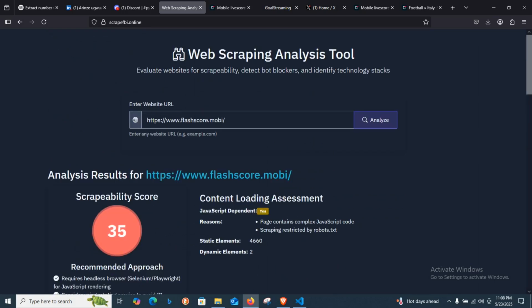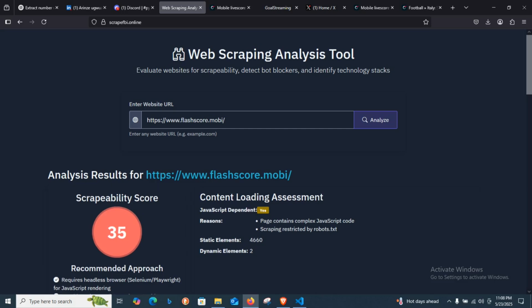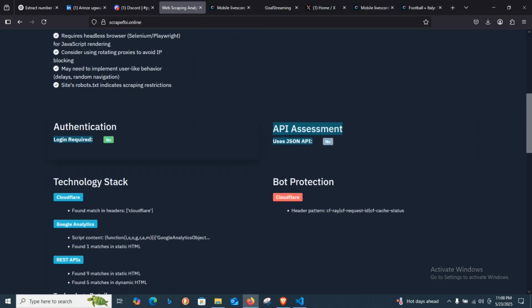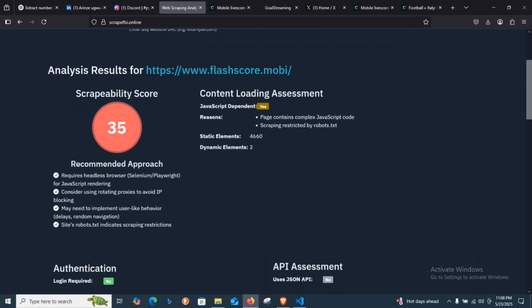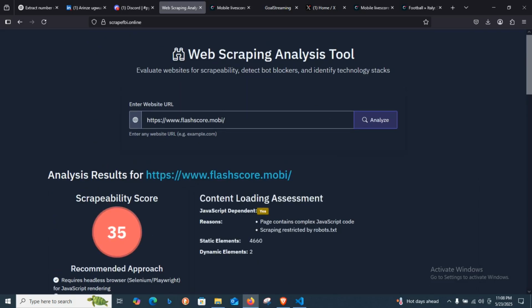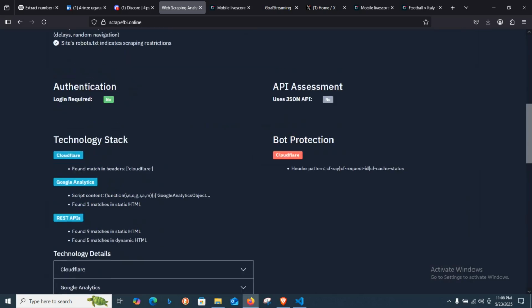So the tool is a nice tool that makes it easier for you even before you start scraping. It makes it easier for you to know what to expect and how to deal with it. So it has taken the hard part away, and it's not detecting any JSON. This part detects if there is a JSON that is rendering the website information. So you might not use a scraper. You might just use a data extraction system to extract if there is a JSON. So the website is very, very cool. The tool takes the hard part of doing so many findings and gives you all the information you need. Then you can deal with the hard part.